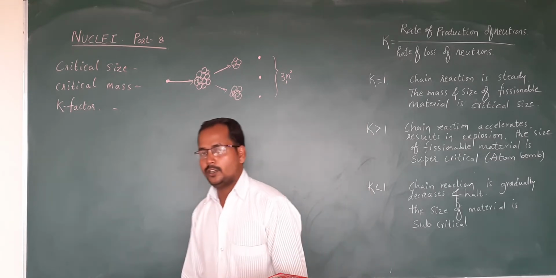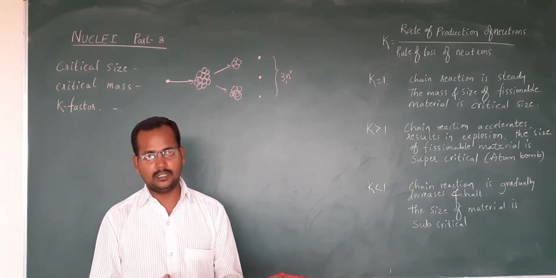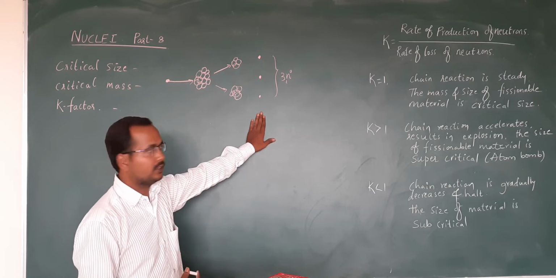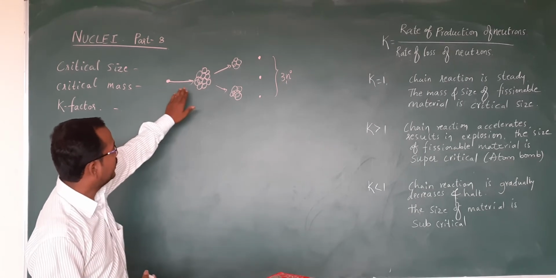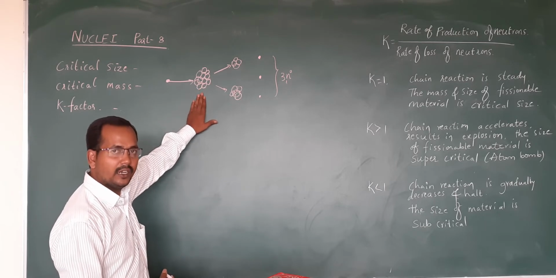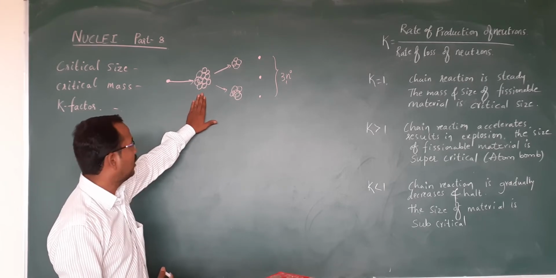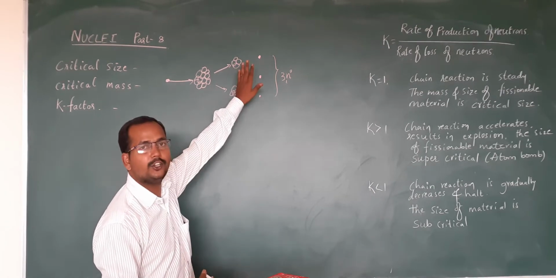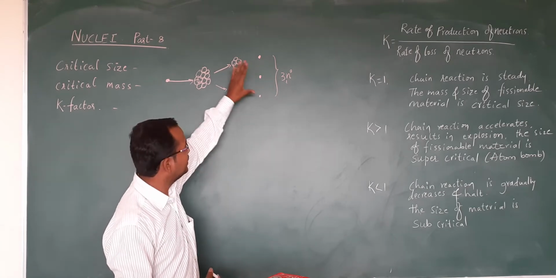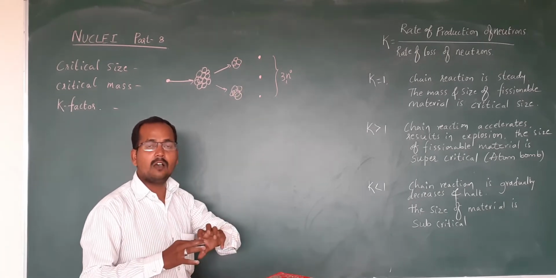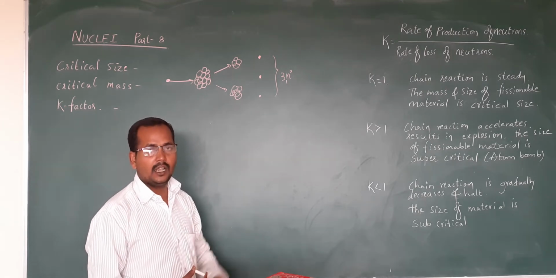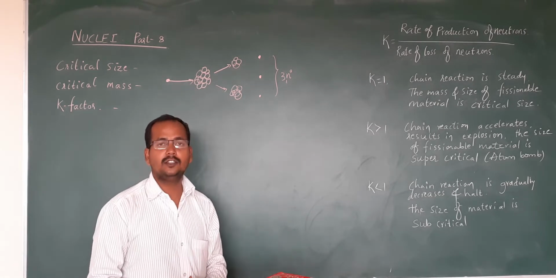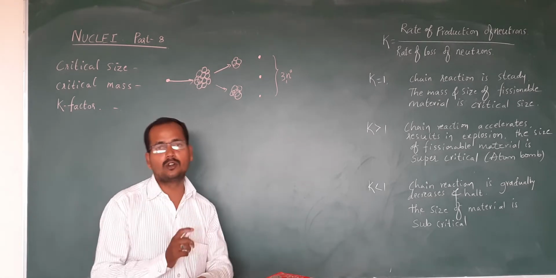During nuclear fission, the neutrons emitted are very fast neutrons. See here, when a slow neutron bombards the nucleus of a radioactive substance, it splits into two small nuclei plus 3 neutrons plus a certain amount of energy. These 3 neutrons are very fast neutrons, and if they have to produce further nuclear fission, they have to be slowed down.